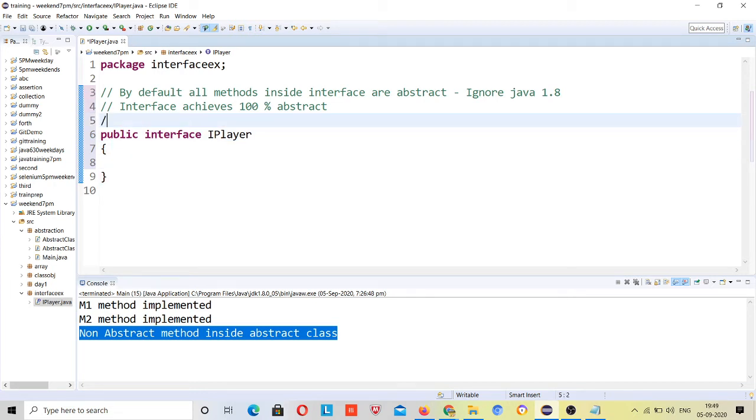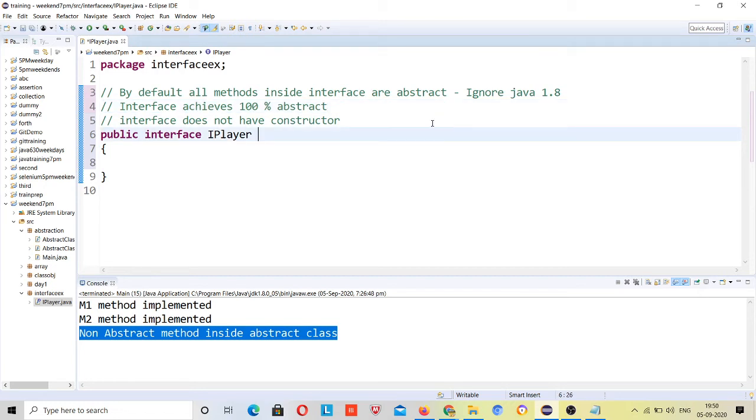The third thing is that an interface does not have constructors. This is the common attribute which any interviewer wants to hear from you if he asks what is the difference between an interface and an abstract class, but our purpose is not the interview, right? There are different sessions for that in 2 weeks. So an interface does not have a constructor.